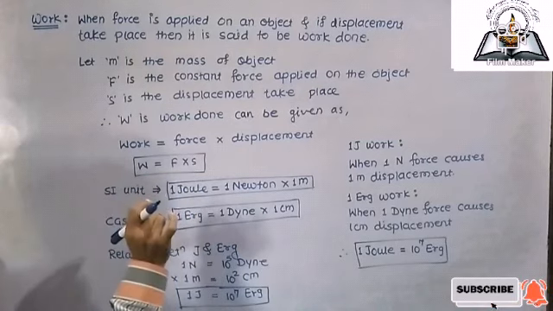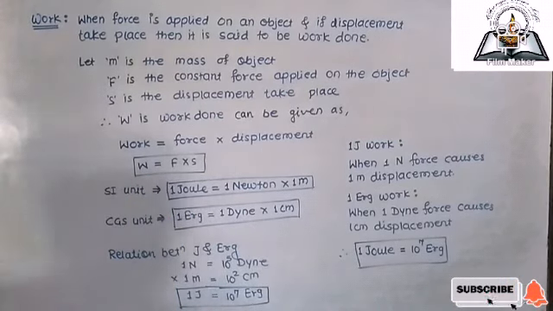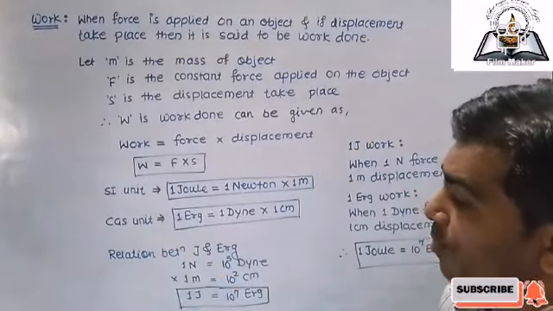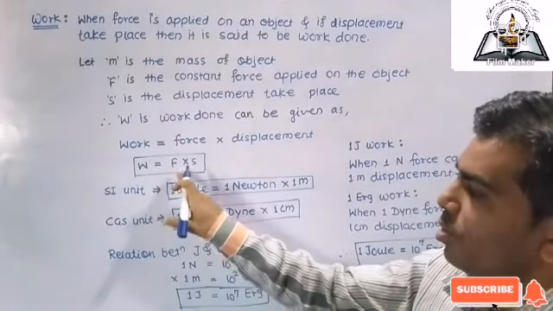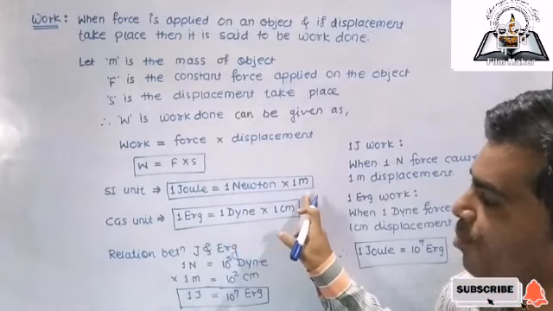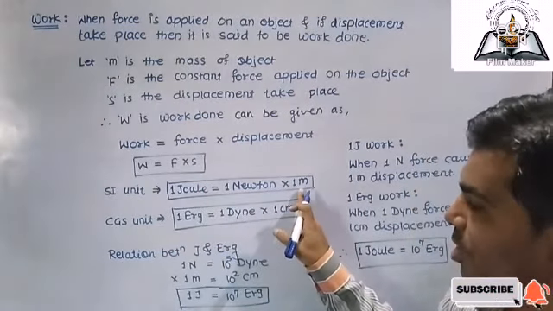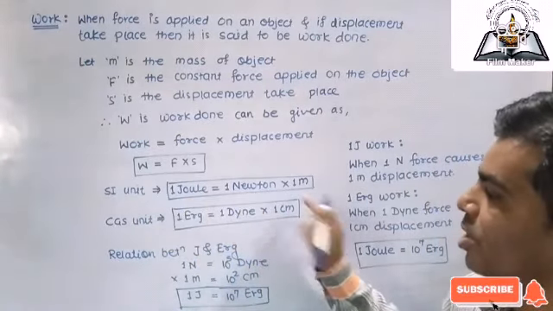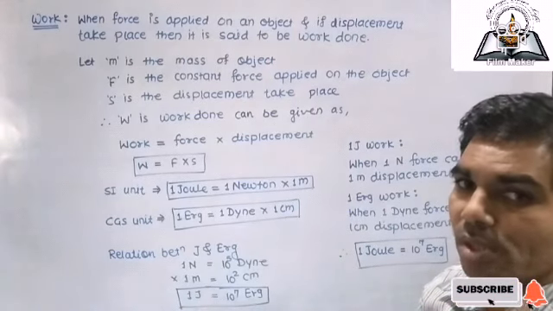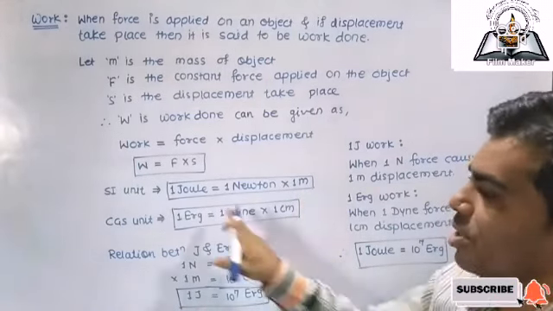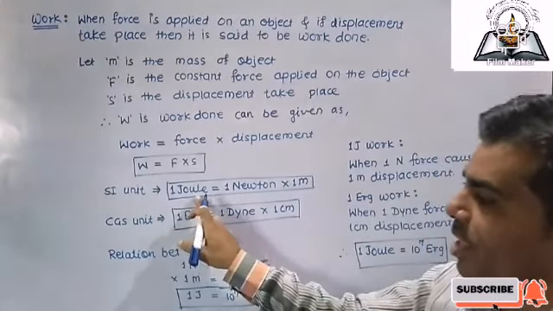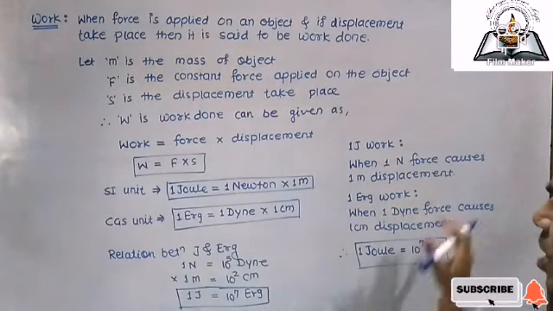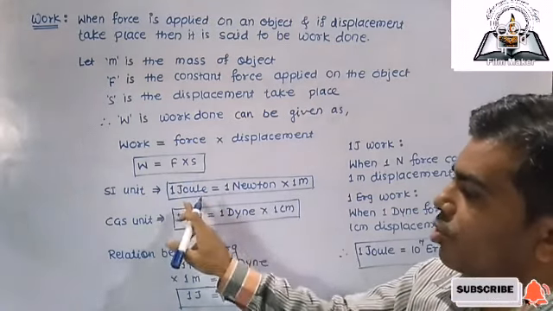This means work done is the product of force into displacement. Then we can write the SI unit. What is the SI unit? The SI unit is nothing but the joule. So what is 1 joule? 1 joule is nothing but 1 Newton into 1 meter. So when 1 Newton force causes 1 meter displacement, then the work done is said to be 1 joule. So we can write the definition: when 1 Newton force causes 1 meter displacement, then the work done is said to be 1 joule.